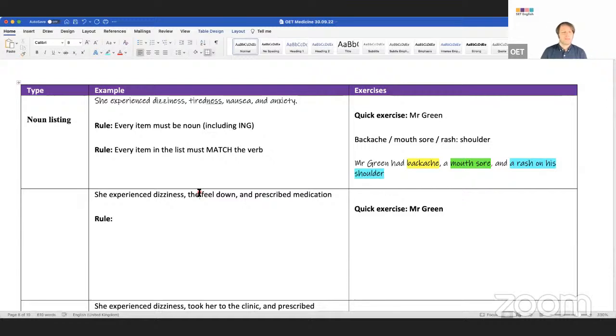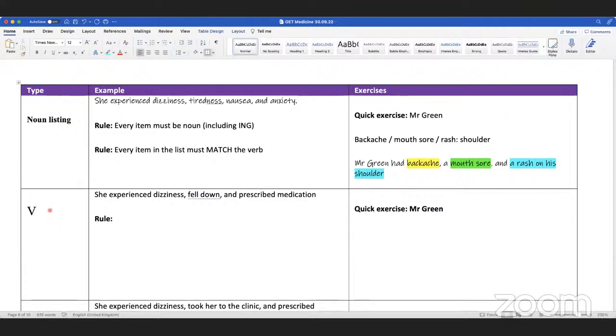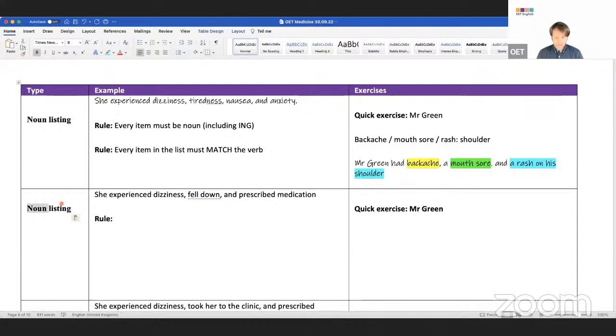She experienced dizziness, fell down, and prescribed medication. Rufat, what type of listing are we dealing with here? It's verb listing, but there are some errors here. Because dizziness, fell down, experienced and prescribed. Let's think about what the difference is here.